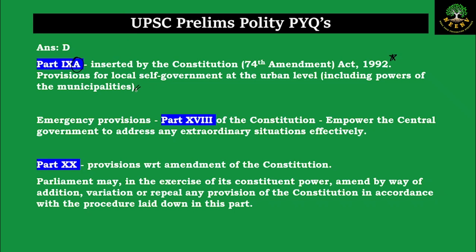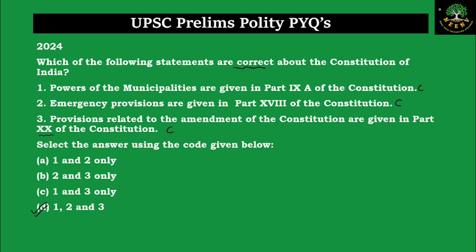The emergency provisions are indeed contained in the Part 18 of the Constitution, which will empower the central government to address any extraordinary situations which arise. And we have 3 different types of emergencies. Part 20 has the provisions with respect to the amendment of the Constitution. So that is why all of these were correct.